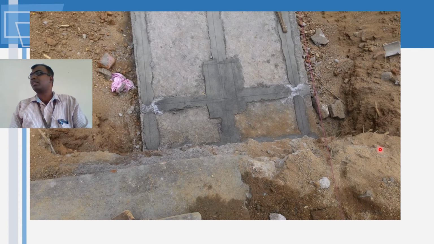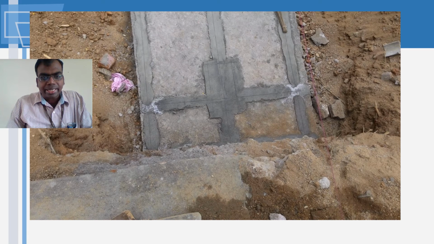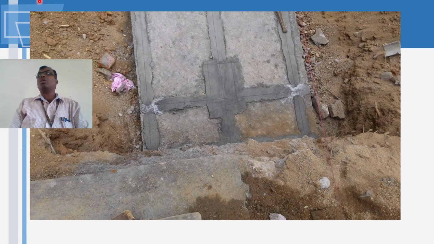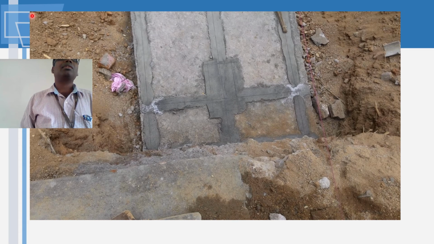And they will stretch another rope or twine here. When you want to make this marking, how do you get these lines? They have quite a few lines: line 1, line 2, line 3, line 4. How do you make these lines? How do you draw these lines on cement?